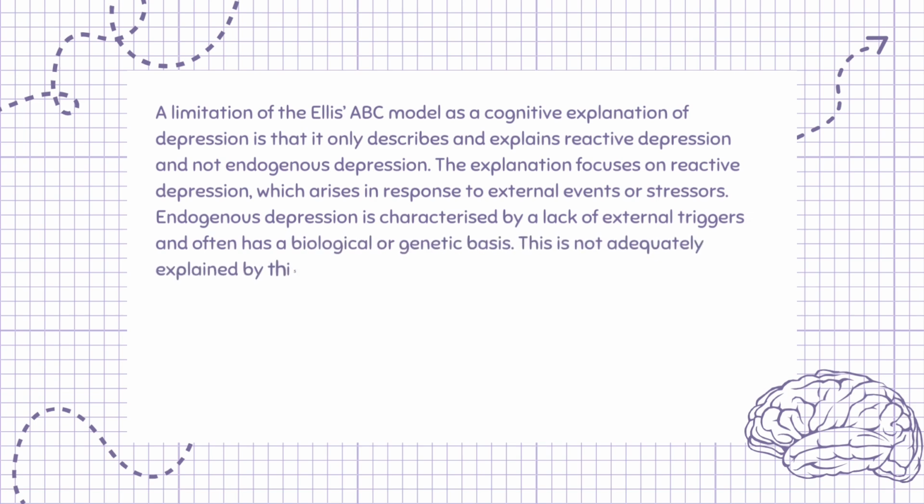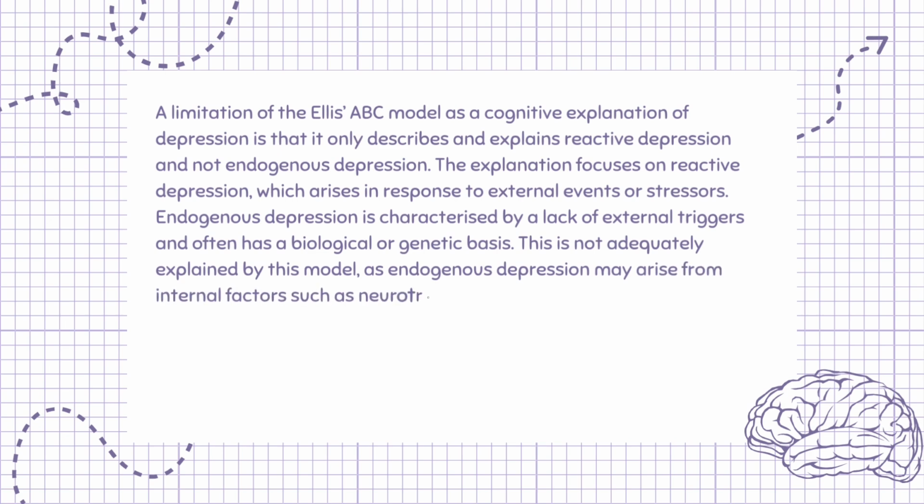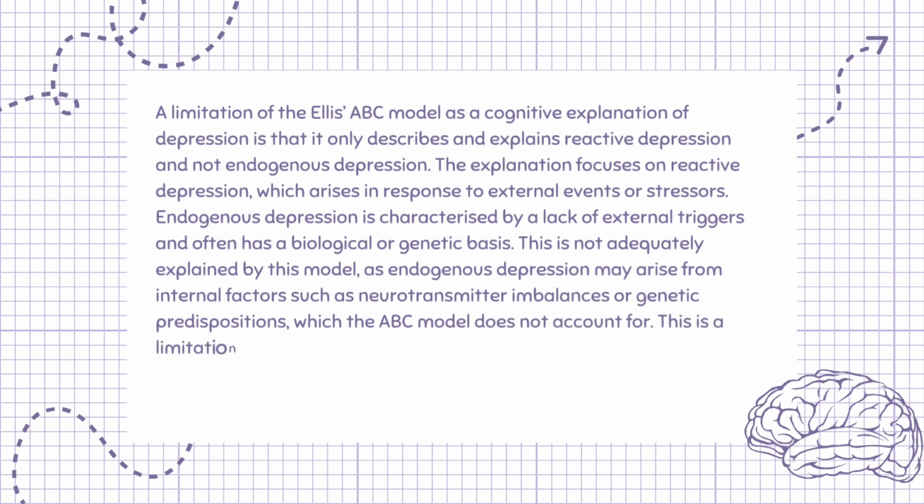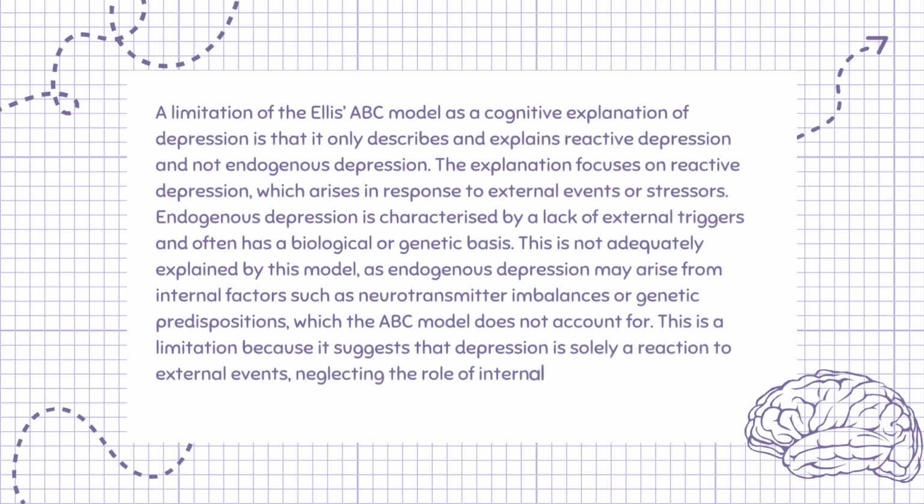This is not adequately explained by this model, as endogenous depression may arise from internal factors such as neurotransmitter imbalances or genetic predispositions, which the ABC model does not account for. This is a limitation because it suggests that depression is solely a reaction to external events, neglecting the role of internal factors such as biology and genetics in the development of endogenous depression.